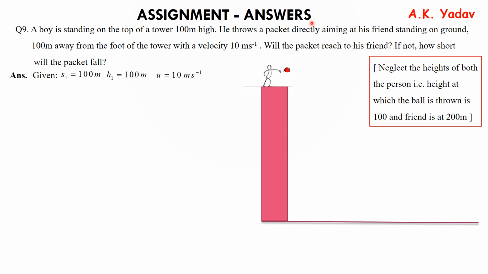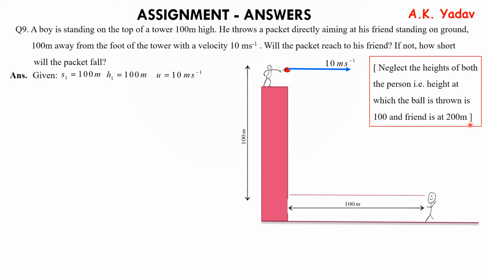So this is the boy. Now neglect the height of both the persons. So here we only consider the height at which the ball is thrown is 100 and the friend is at 200 meter. That's it. Now this is with an initial velocity of 10.